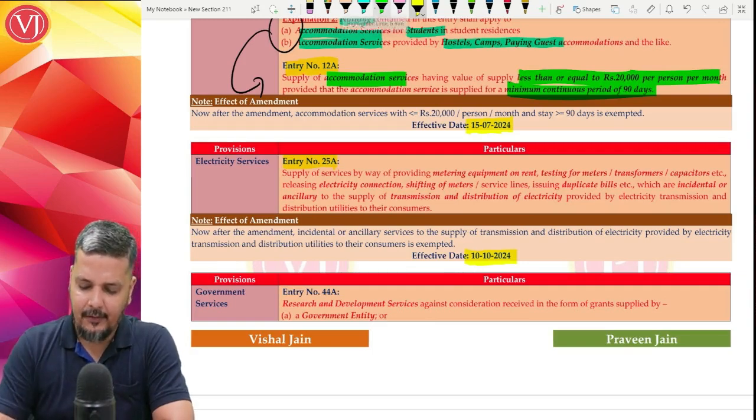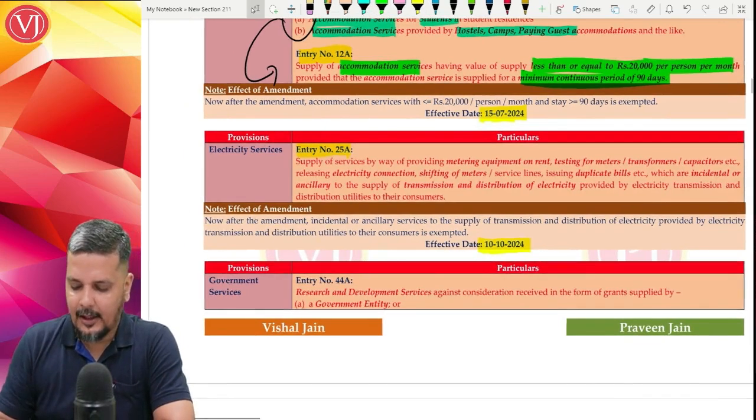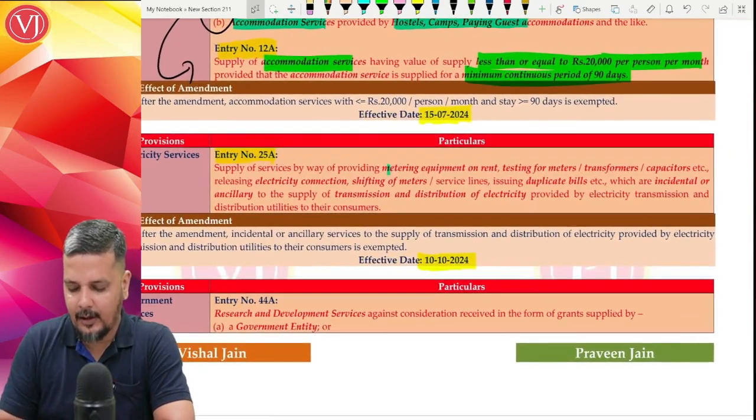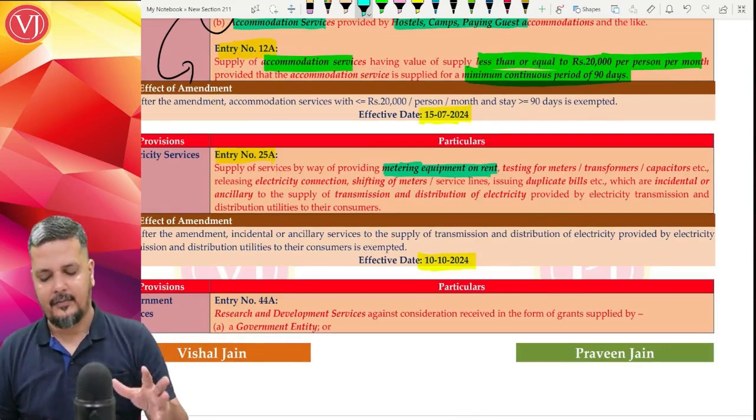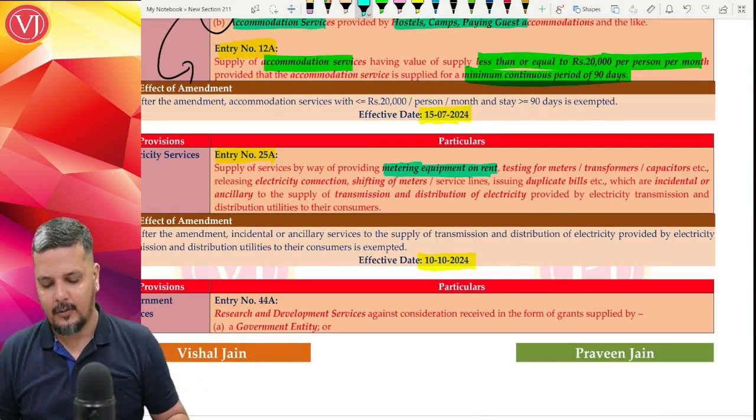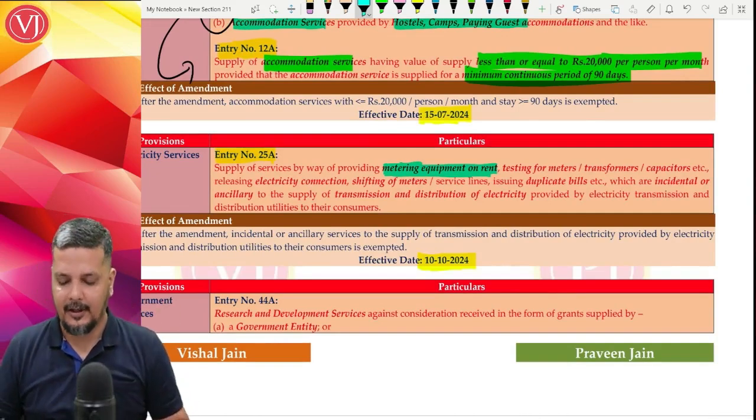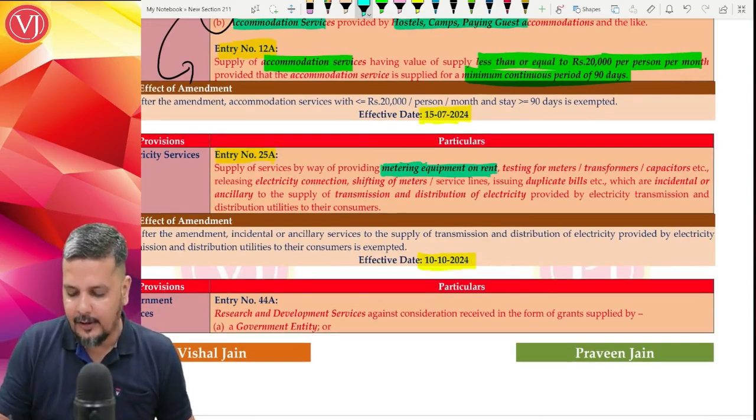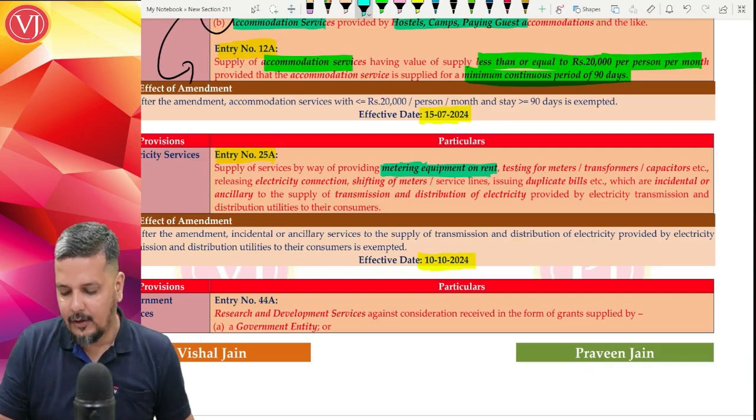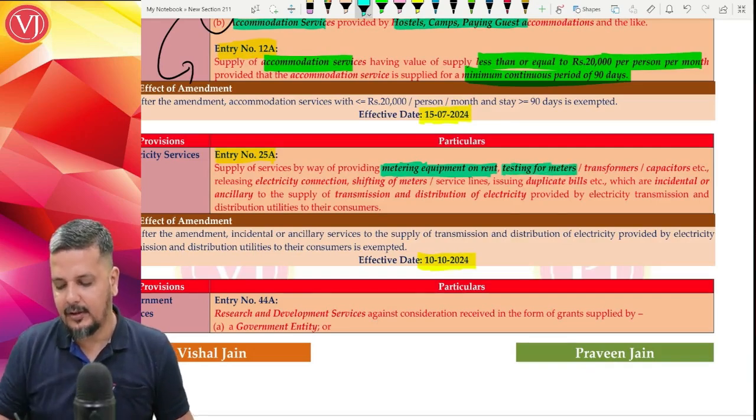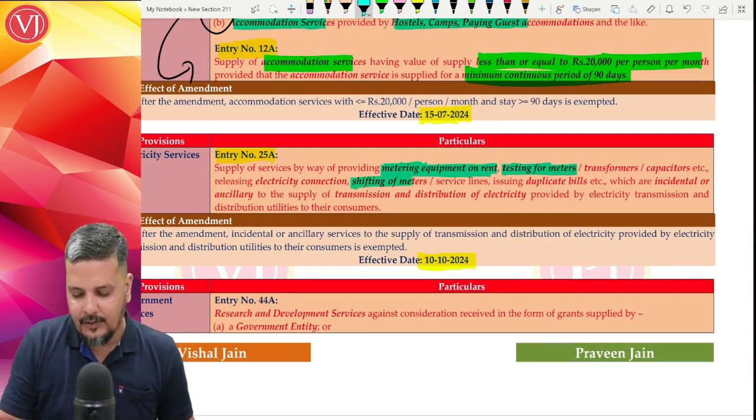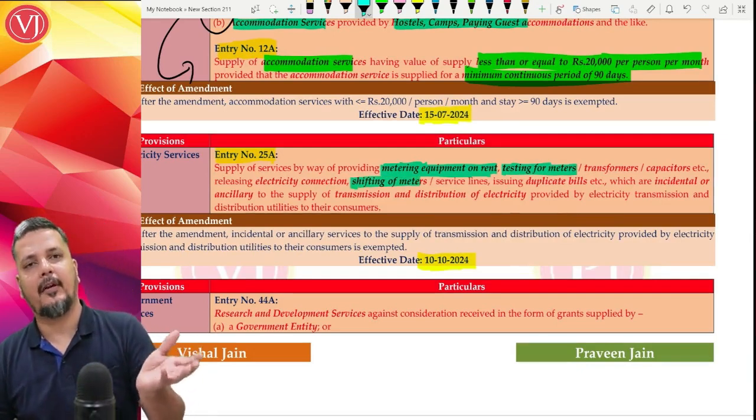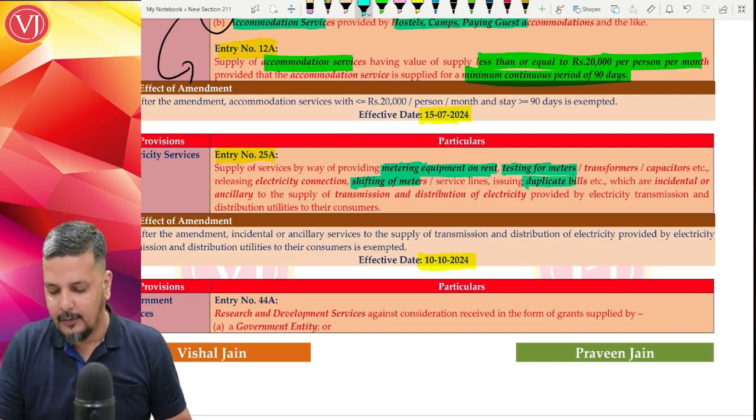Service by way of providing metering equipment on rent. So supposing you have taken an electricity connection for your property, be it residential or commercial, but you want a new meter to be there. So whenever they give you a meter, they will be taking metering equipment on rent, or testing the meters. If you doubt the meters, you can go for testing the meters or transformers, or shifting the line from one place to another place, or giving duplicate bills, etc.